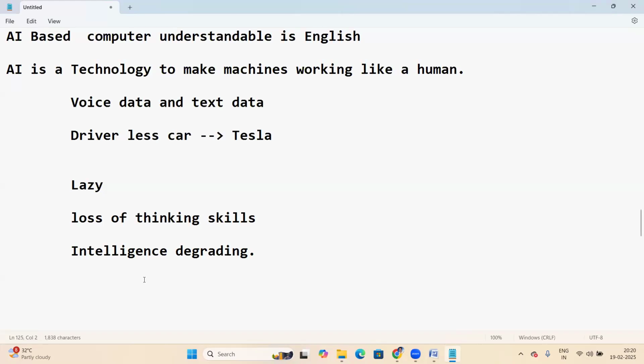That is dangerous with AI-based machines. In the future, maybe after 10 years, by 2035, you can see an AI-based world. Within 10 years, we can see that AI-based world.